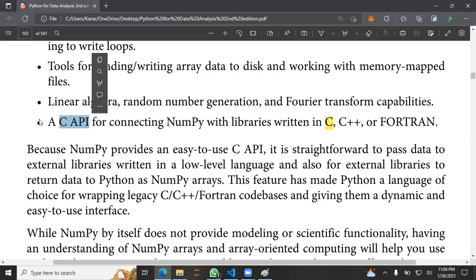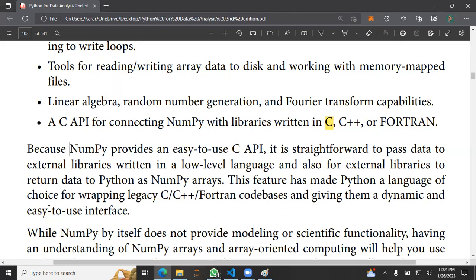It's just a bridge, nothing else. But the important thing to remember is that NumPy is written in C, C++, or Fortran. These are the best languages in terms of efficiency and performance. So that's why NumPy arrays are fast: they're written in the best languages and connected with this API, and that's it.